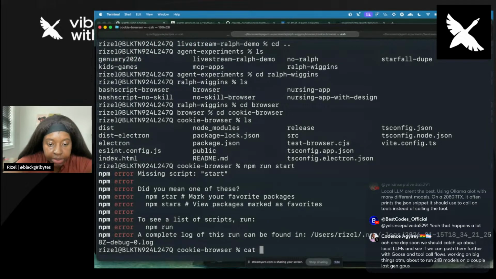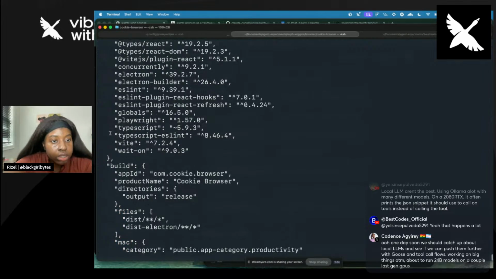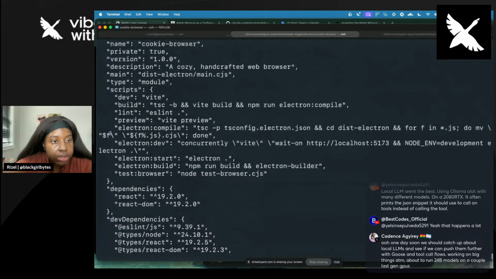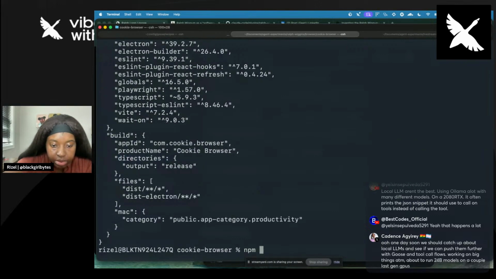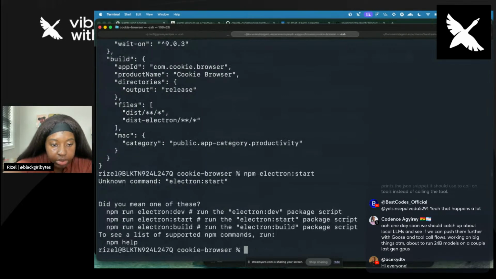All right, let's look at what's in here. Package.json. How are you running this? Okay. Is it npm electron build or electron start? I don't know. Let's use this one. Wait. Oh, npm run. Sorry.